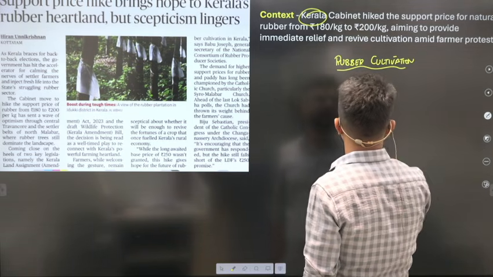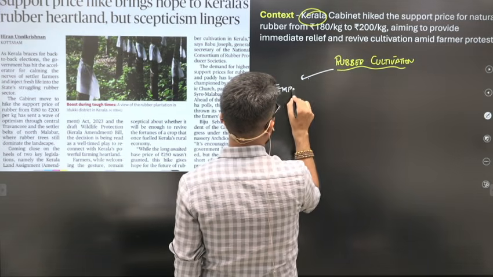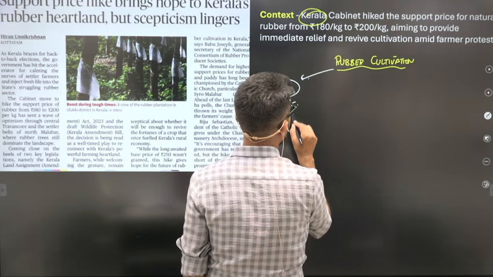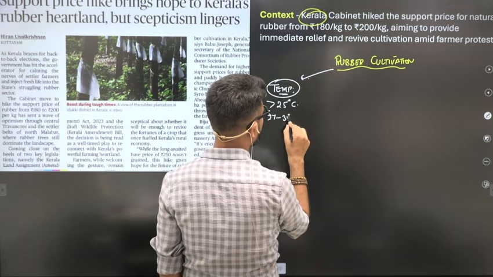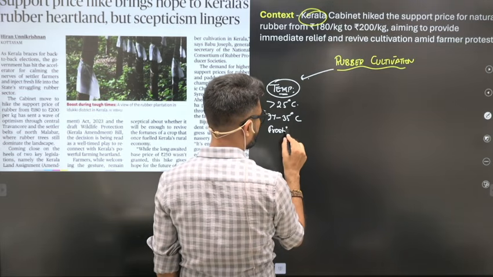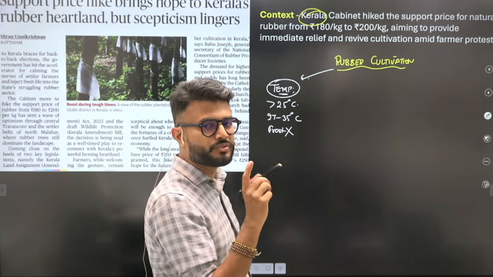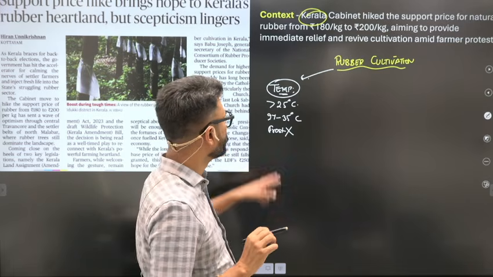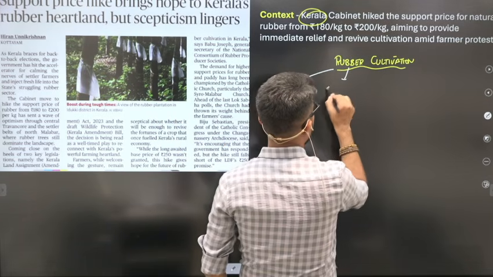So first of all, the first important thing is what? Temperature. When we talk about temperature, it should be more than 25 degrees Celsius. The ideal temperature is 27 to 35 degrees Celsius. That is why if the season is having a lot of frost, it is extremely unhealthy for the rubber. So winters are not good, frost not good, snowfall not good, because they are warm temperature crops.